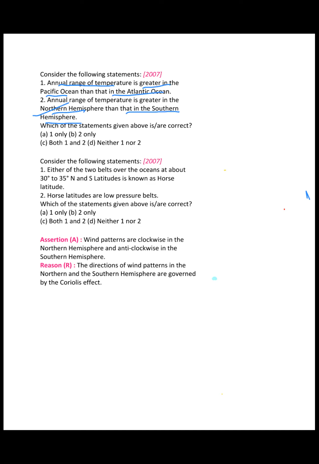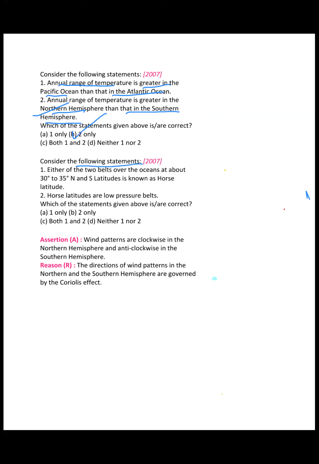And what about the first? Apply a similar concept, land and everything: which has a higher proportion of water, which has a lower proportion of water. Pacific Ocean has more water, so it has a more moderate range than the Atlantic Ocean, and the Atlantic Ocean has a higher annual range, right? Yes, sir. So answer is 2 only, right?